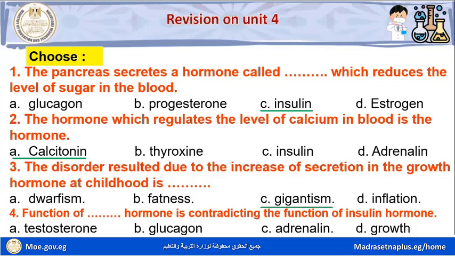Letter B, glucagon. Letter C, adrenaline. Letter D, growth. Function of glucagon hormone is contradicting the function of insulin hormone.